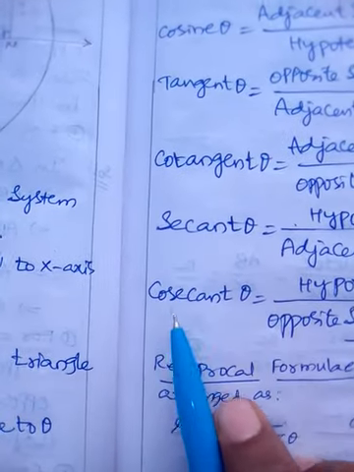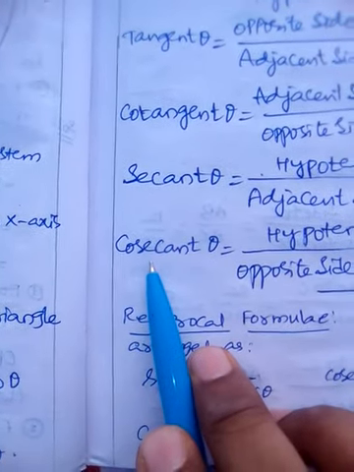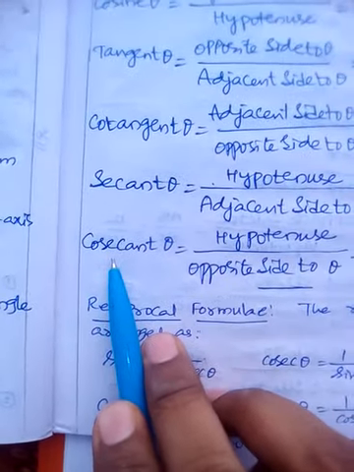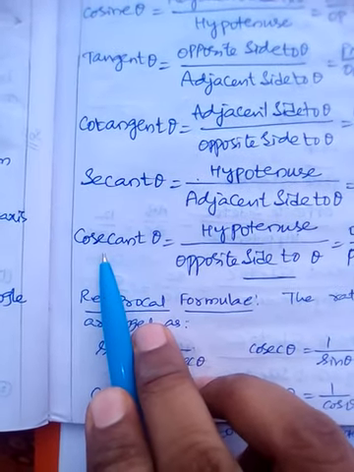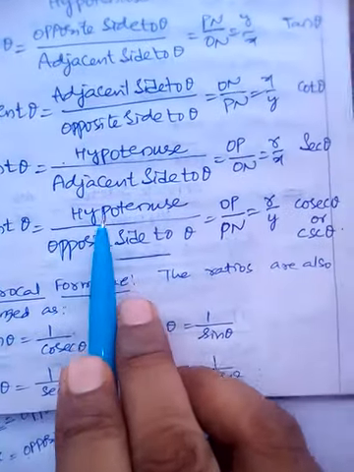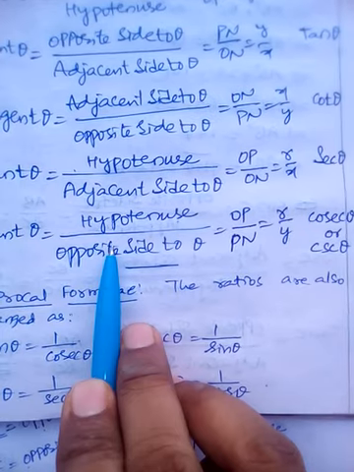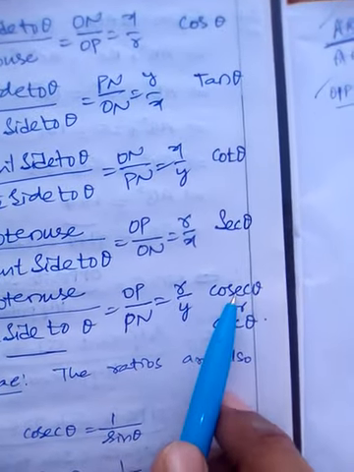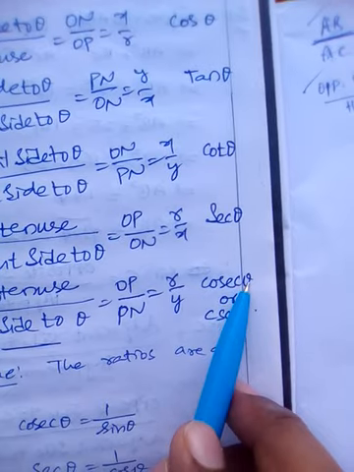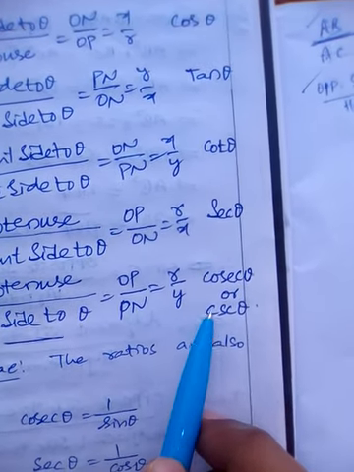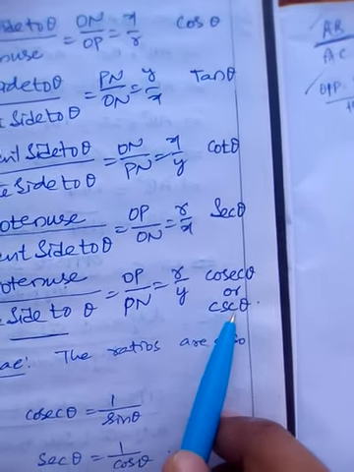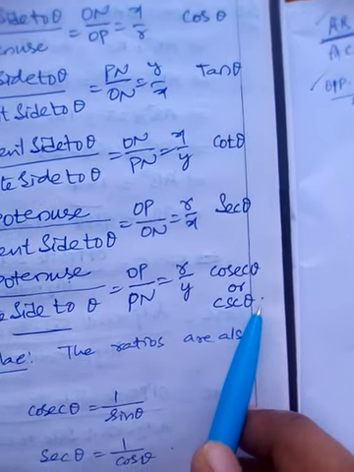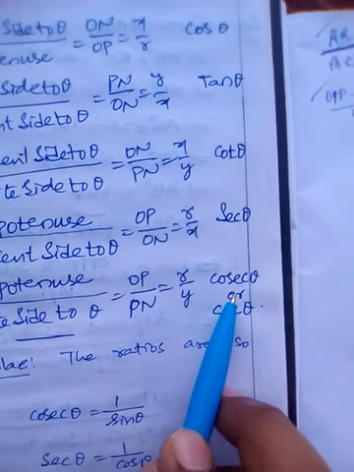Then the last ratio he named is cosecant theta. Cosecant theta is hypotenuse by opposite side to theta. This can be written as cosec theta, cosecant theta, or we can write it like this also: csc theta, cosecant theta.